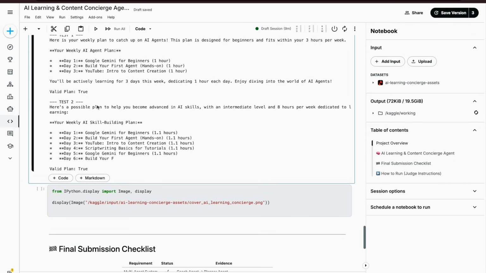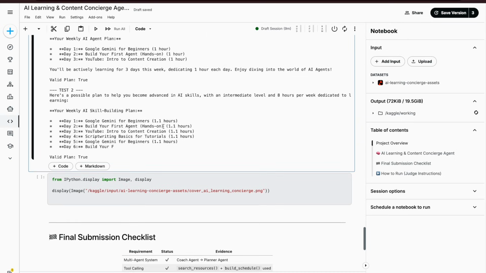It is true. Next one, it's basically here's a possible plan to help you become advanced in AI skills with an intermediate level, 8 hours per week dedicated to learning. Over here, the 8 hours have been divided as 1.1 for 6 days. Okay, and it says this is true. This is also a valid plan.